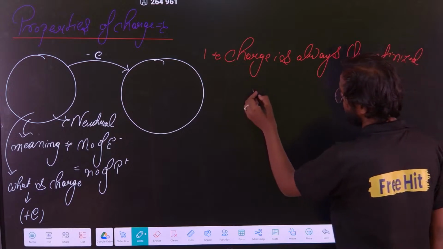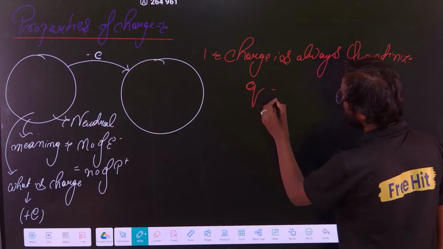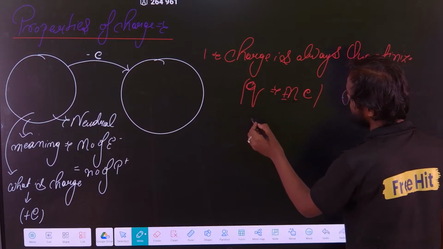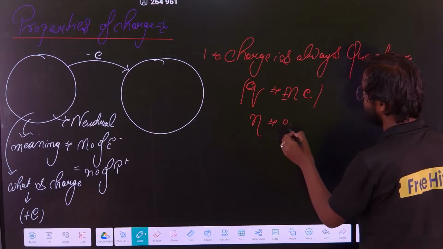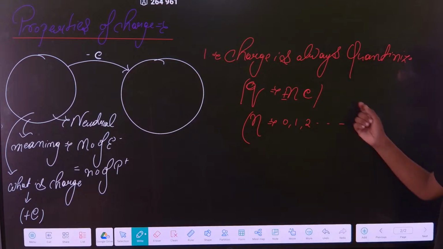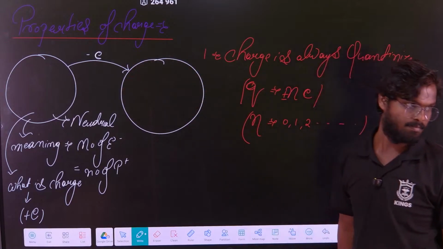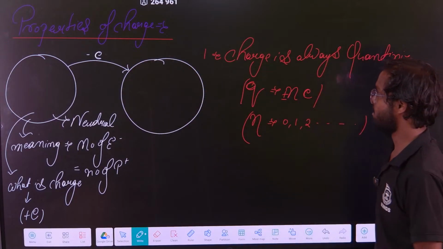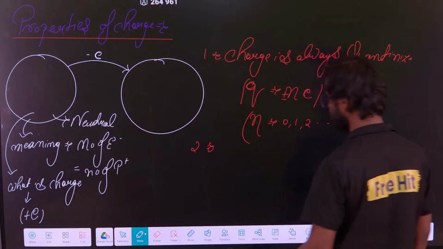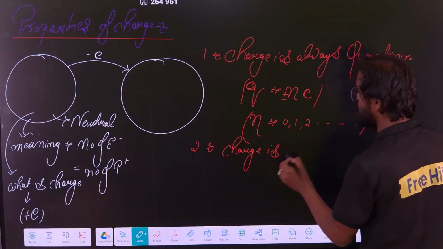That means the charge Q will always be n times E, where n is an integer, like 0, 1, 2, like that. So the charge that can be given or removed will always be an integral multiple of E. That is the meaning of charge being quantized. That is the first property. The second property states that charge is always conserved.